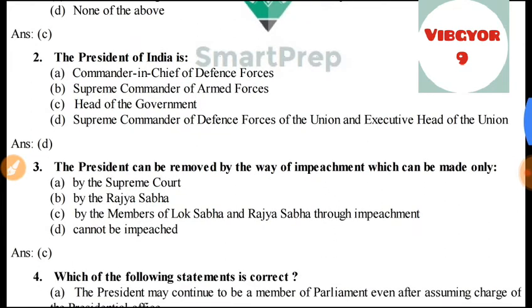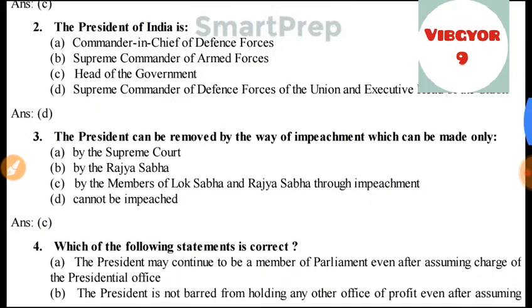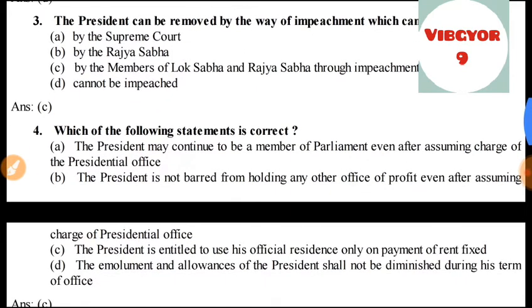So the answer will be D. The President can be removed by the way of impeachment, which can be made only by the members of Lok Sabha and Rajya Sabha. The answer is C.